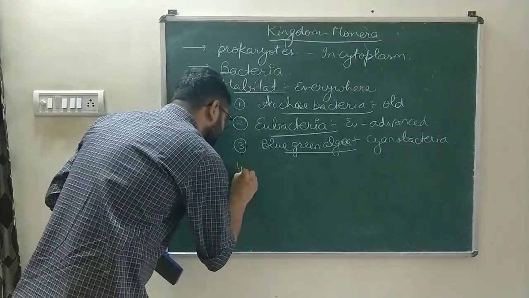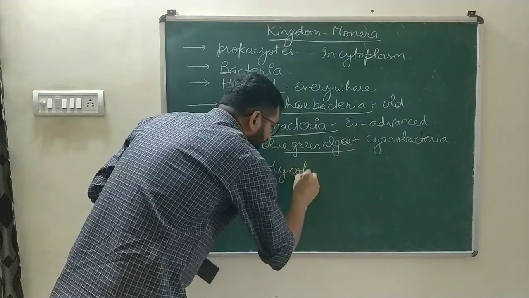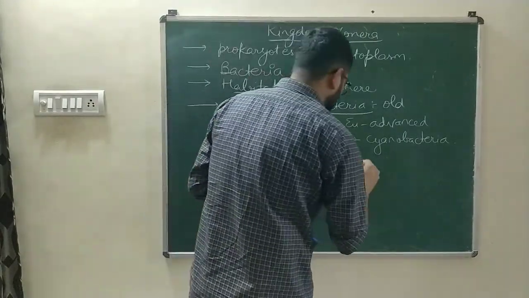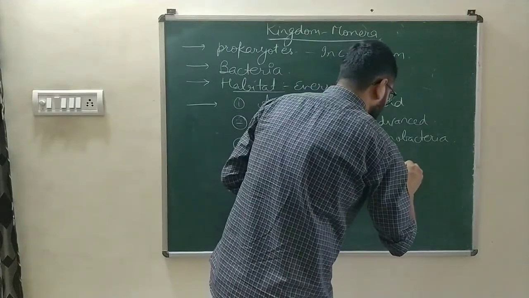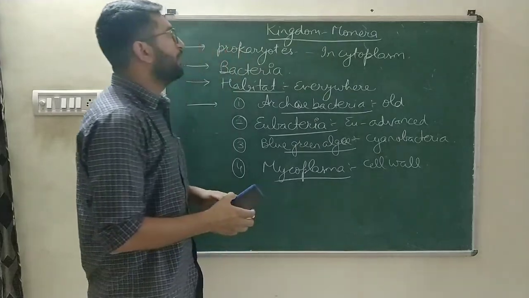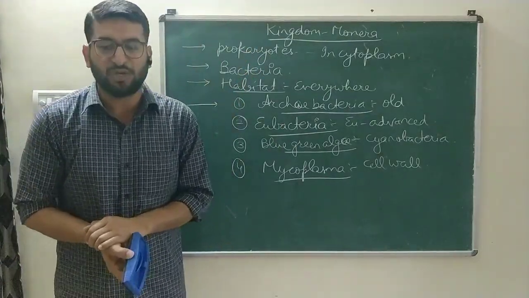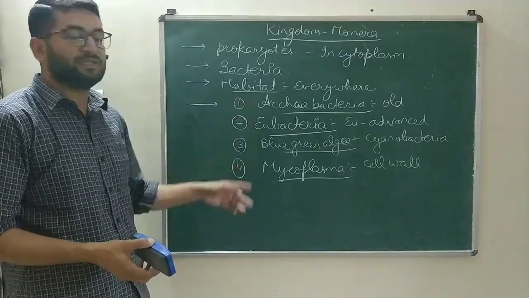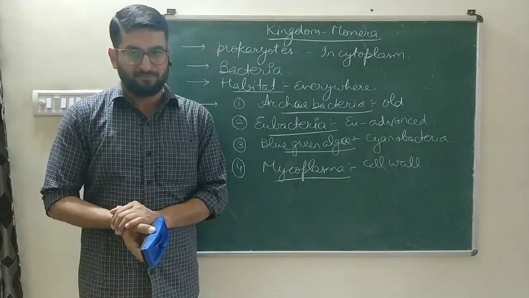And the fourth class of this Monera kingdom is mycoplasma. It is the only class which does not have any cell wall. Usually all the monerans possess a cell wall made up of peptidoglycans, but the mycoplasma are the smallest among all these 4, and they do not contain any cell wall.